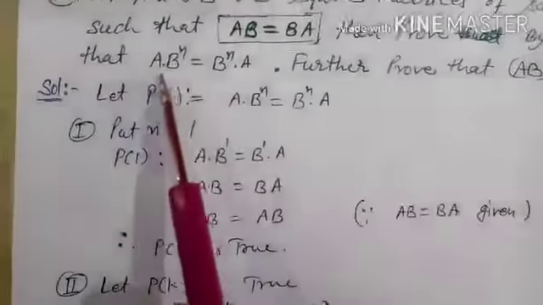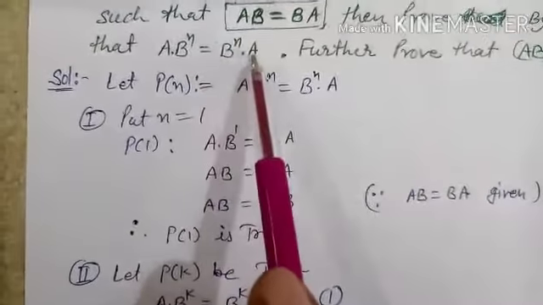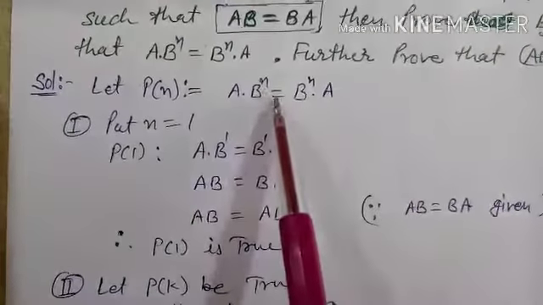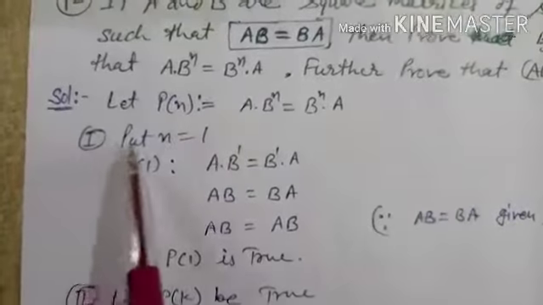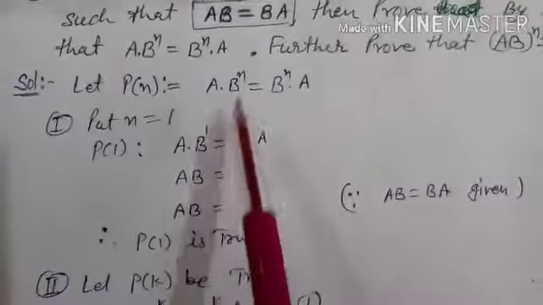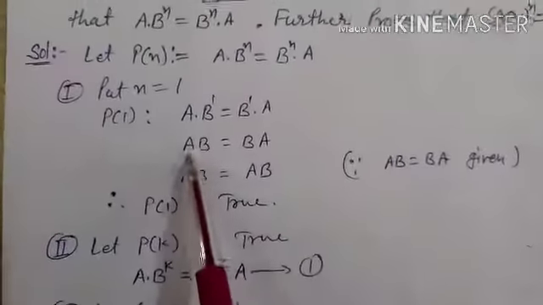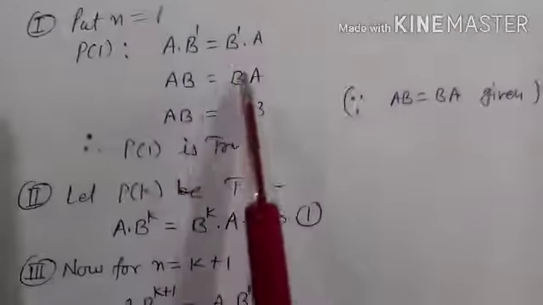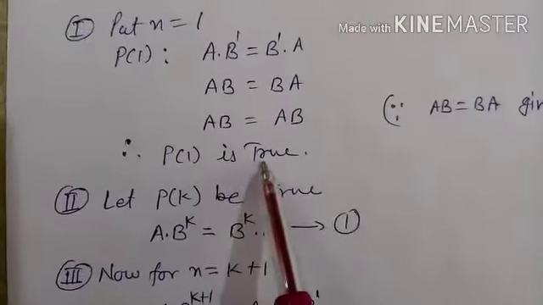So our first target is A B^n, which is equal to B^n A. So let Pn be such that A B^n is equal to B^n A. Put n is equal to 1. Then P1 is A B^1 equal to B^1 A. So it will be AB is equal to BA, but it is given AB and BA both are equal. So in place of BA write AB. So AB is equal to AB, therefore P1 is true.